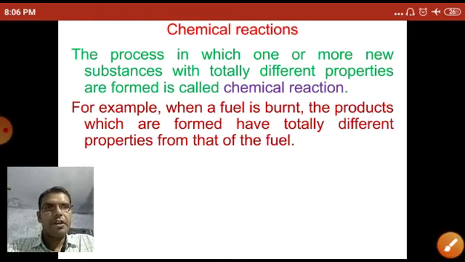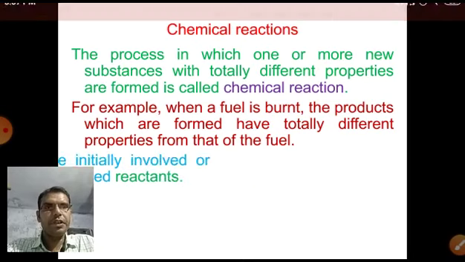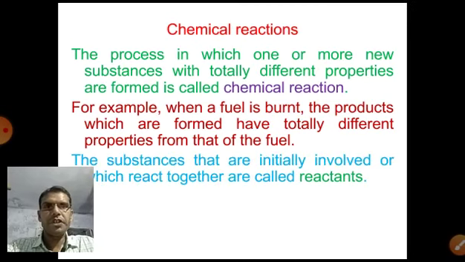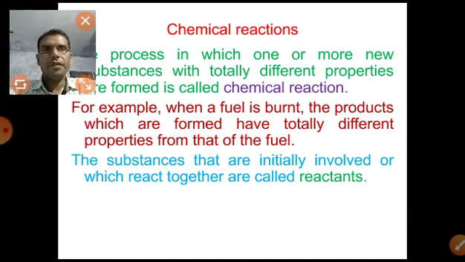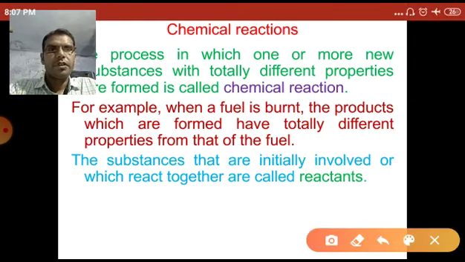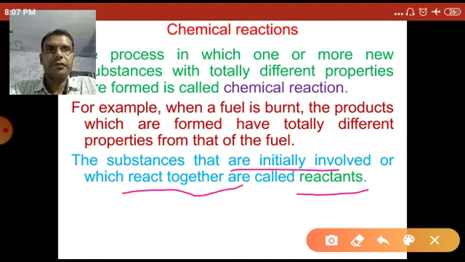Now in chemical reactions, the substances which enter the reaction, which are initially involved in the reaction, are called the reactants. So the substances that are initially involved, or which react together, are called the reactants.